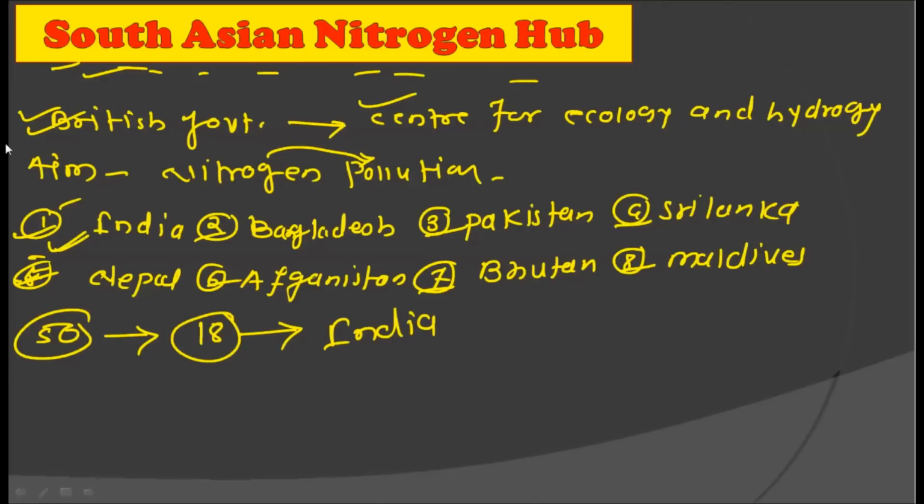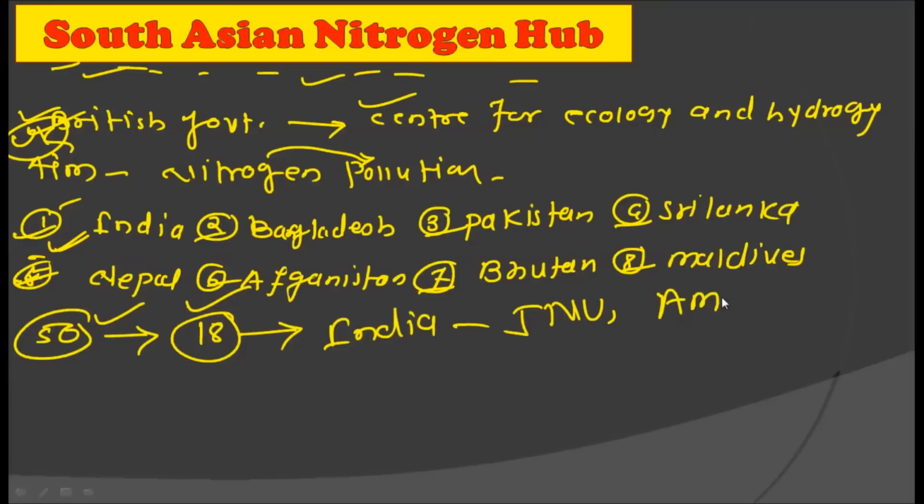That is, from these 9 countries, there are a total of 50 organizations which are coming together for this particular project, and 18 are from India. Some examples from India are JNU, Aligarh Muslim University, National Physical Laboratory, etc., which are joining hands with the UK government for this particular project.